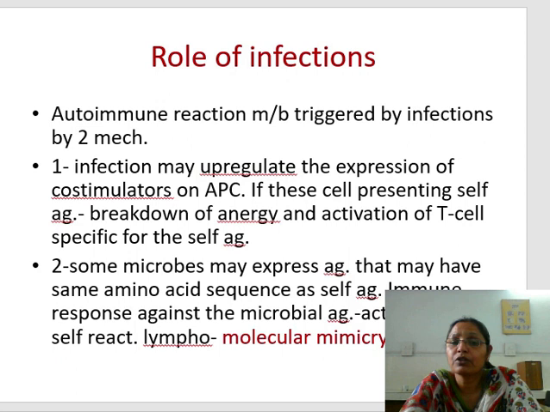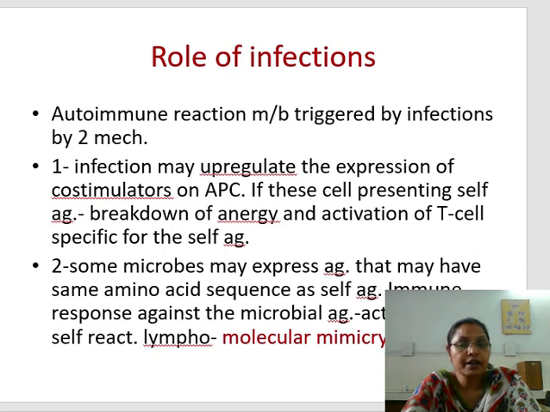Now the role of infection, the second environmental factor. There can be a tissue injury or infections that will also cause tissue injury. Autoimmune reaction may be triggered by infection by two mechanisms. First, infection may upregulate the expression of costimulators on the antigen presenting cell.